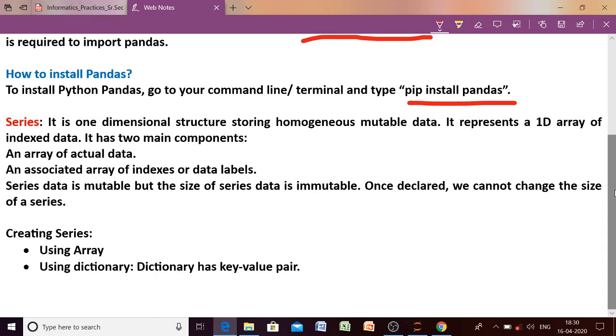All the functions of series and all the functions of data frame belong to the library pandas. So first we have to import that library, then we can create our series and data frame. I will tell you first about series, then how to create a data frame, and then we will discuss the different operations that can be performed on series and data frames.